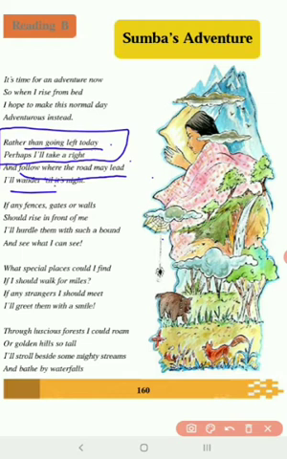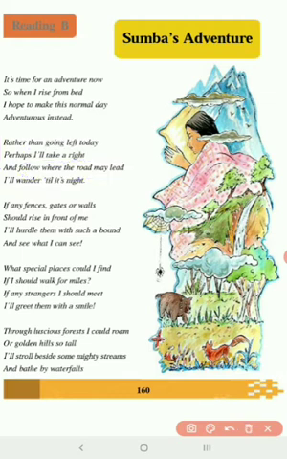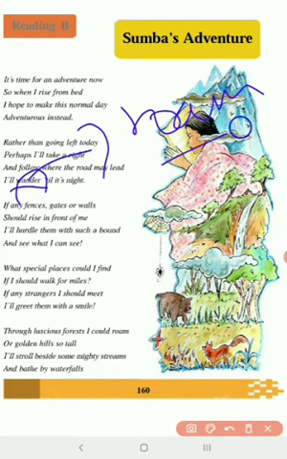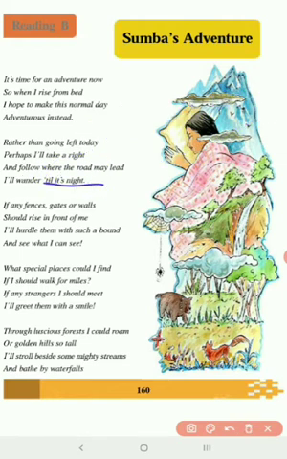So she says, but still I will take the right side and I will go where the road may lead. Okay, I will wander till it's night. What is the meaning of wander? Wander means simply to roam around, simply to roam here and there, without any destination, without any idea of what we are going to do, without any idea of where we are going. So that act is what we mean by wander. I will wander till it is night. So she says, till night I will be wandering.